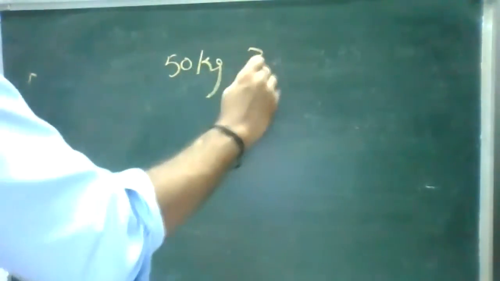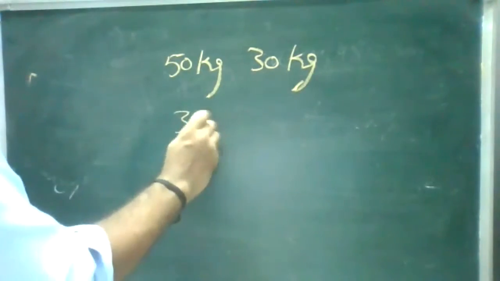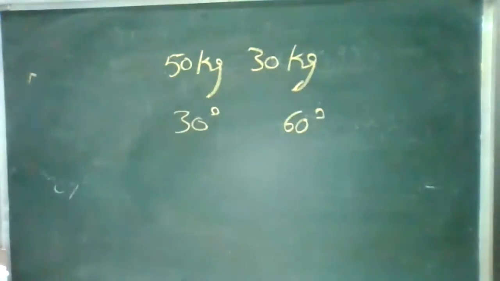Right. So the question is: two blocks of masses 50 kg and 30 kg, connected by a massless string over frictionless pulleys, on two smooth planes inclined at angles of 30 degrees and 60 degrees with the horizontal.